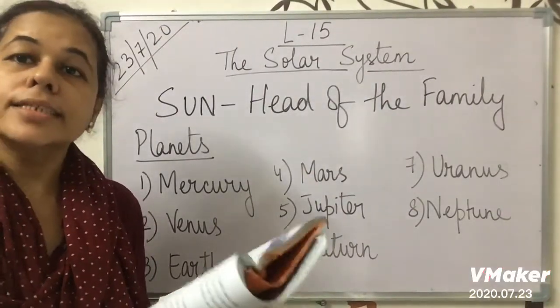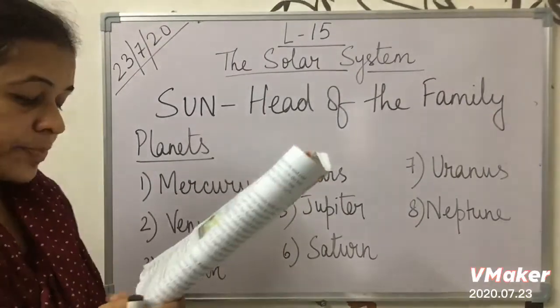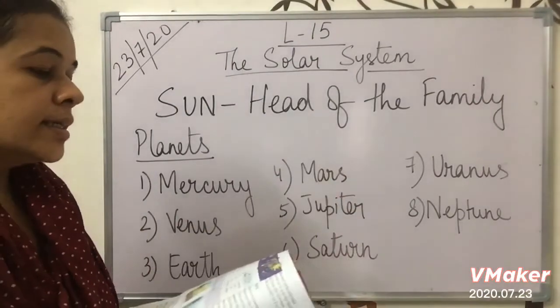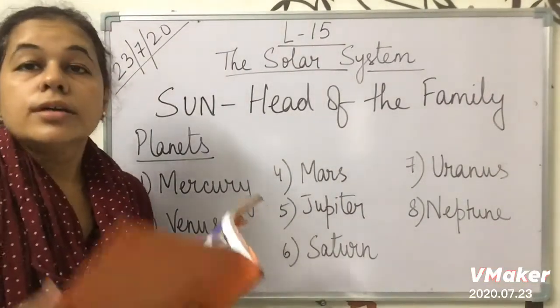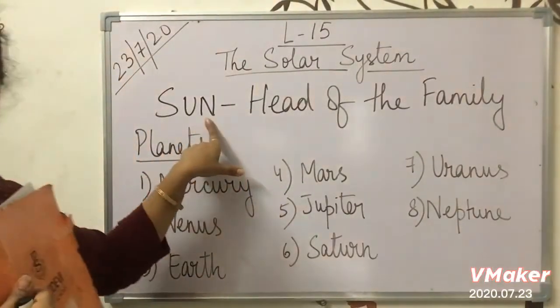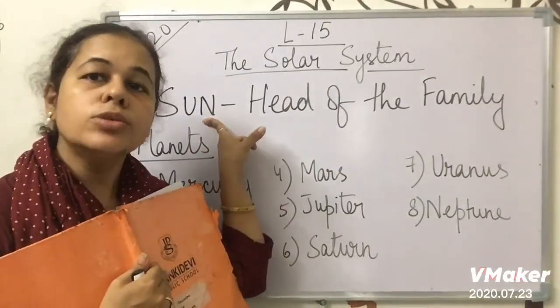Okay, and the sun is very close to us, that's why we can see it in the morning time. It gives us heat and light. If there was no sun, the earth would be very dark and cold with no life on it. So earth is getting heat and light from what? From the sun. Okay, so sun is providing the heat and light to earth.